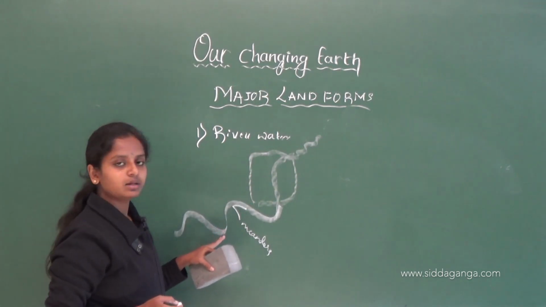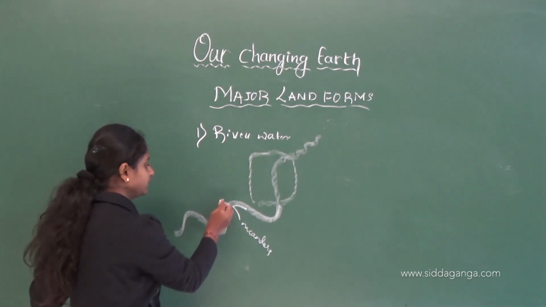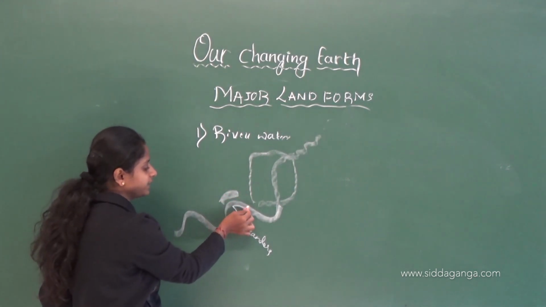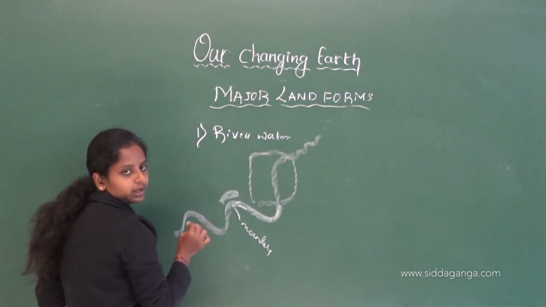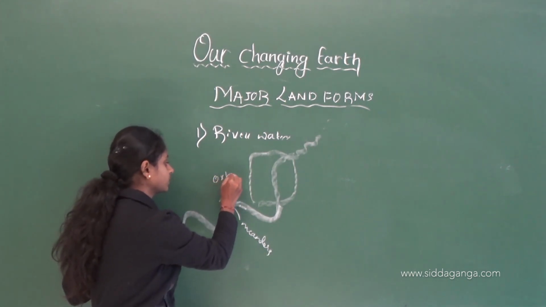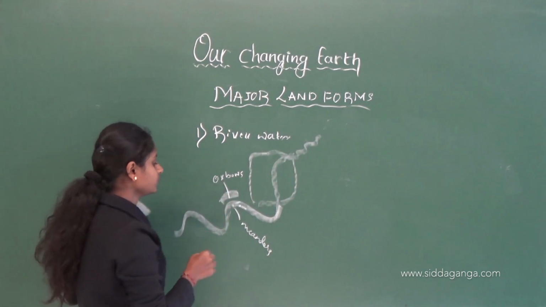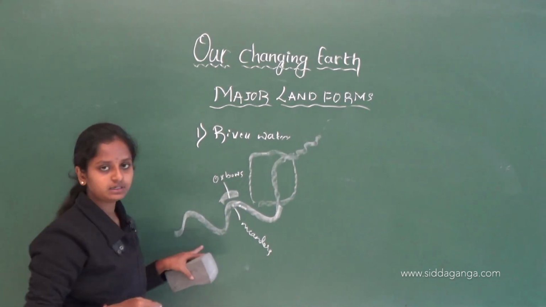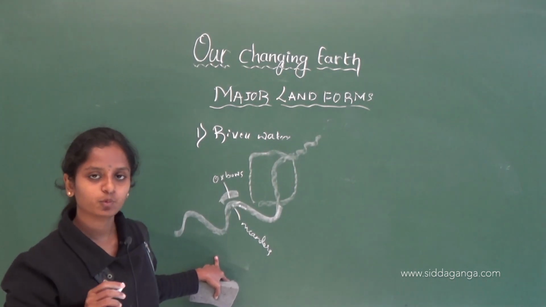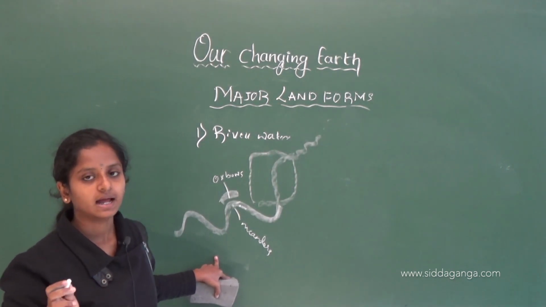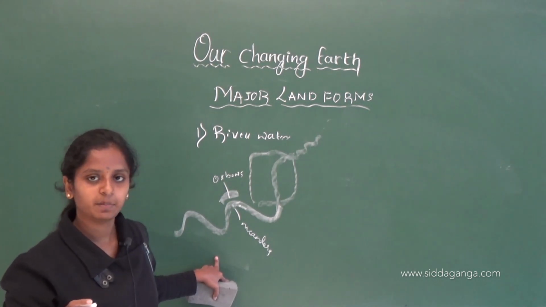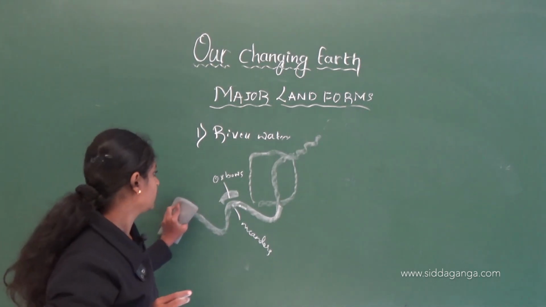Then later this part of the river cut off from the main stream is known as an oxbow. Then it will transport some amount of sediments from one place to another place and form a landform. Okay. This is about the river water.